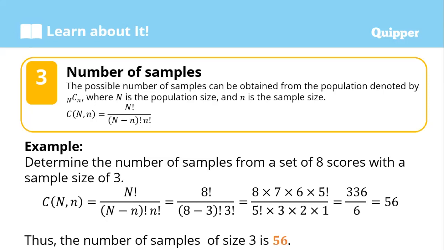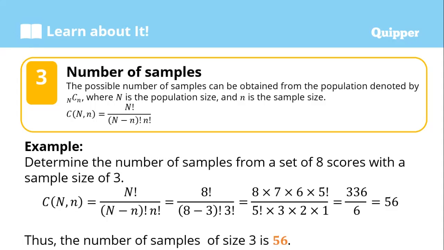Okay, in symbols, the formula to find the number of samples, combination of population size and sample size, we have N factorial over the quantity of N, population size, minus the sample size n, factorial, times n factorial, where n is the sample size.